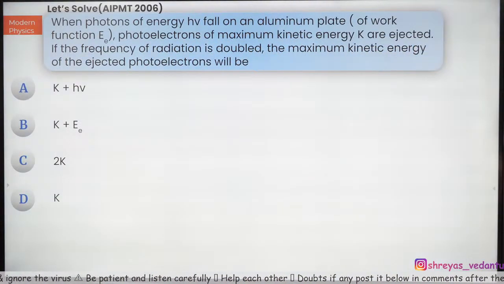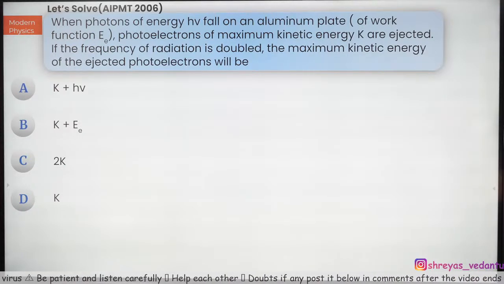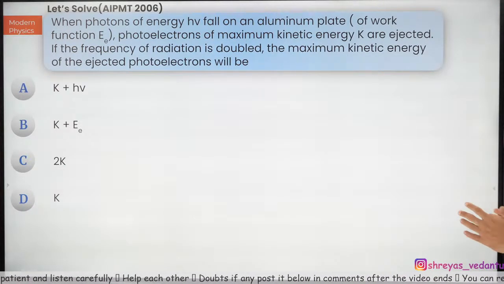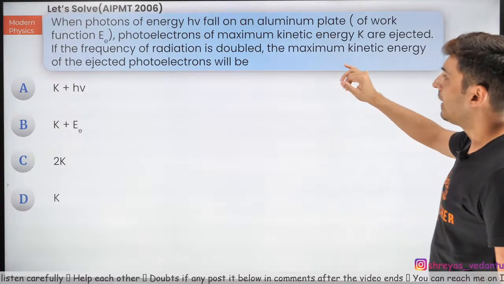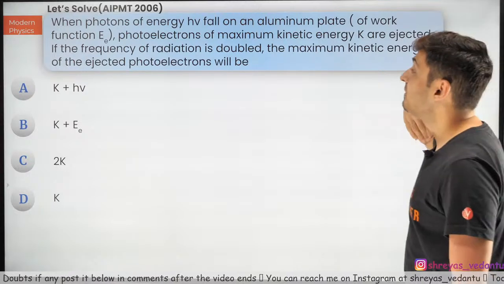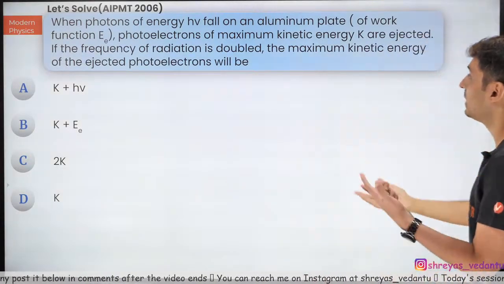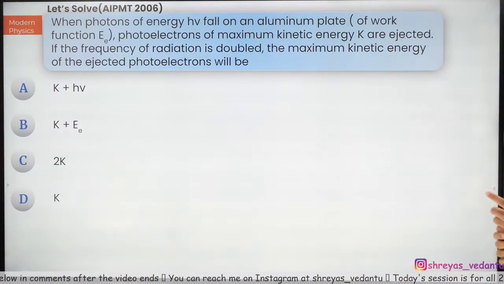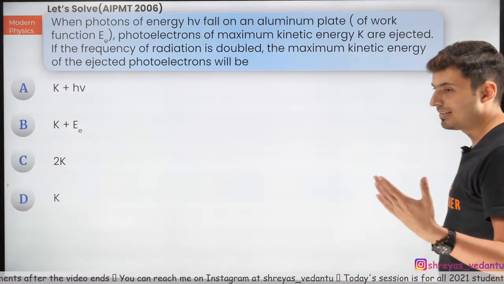When photons of energy h nu fall on an aluminum plate of a given work function, photoelectrons of maximum kinetic energy K are ejected. If the frequency of the radiation is now doubled, the maximum kinetic energy of the ejected photoelectrons will be? Interesting.